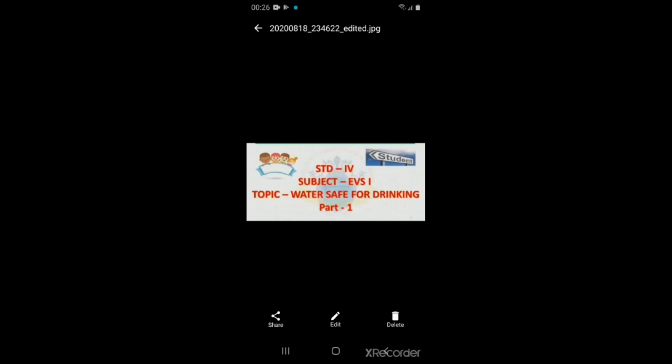Okay, after first UT, this is the first lesson of EVS-1. This is EVS-1 and lesson number 4, that is Water Safe for Drinking, part 1. In this lesson we are going to learn substances that can dissolve and cannot dissolve in water. That only we are going to learn in this lesson through different experiments.